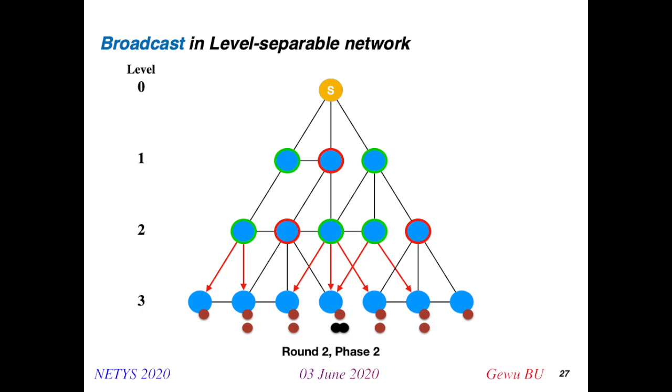So we can see that at the end of round 2, phase 2, all the nodes in the network have received the message sent from the source, so we can say the broadcast has succeeded.